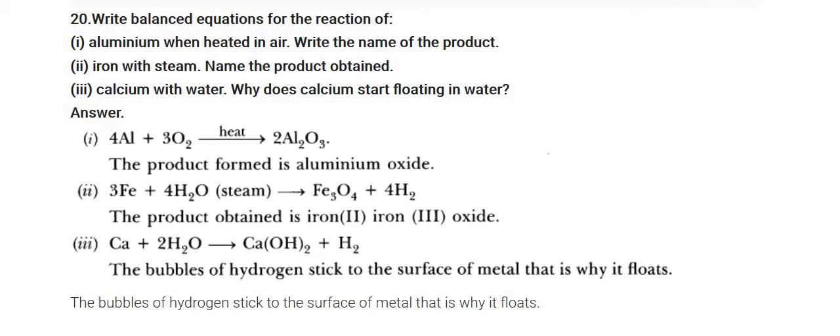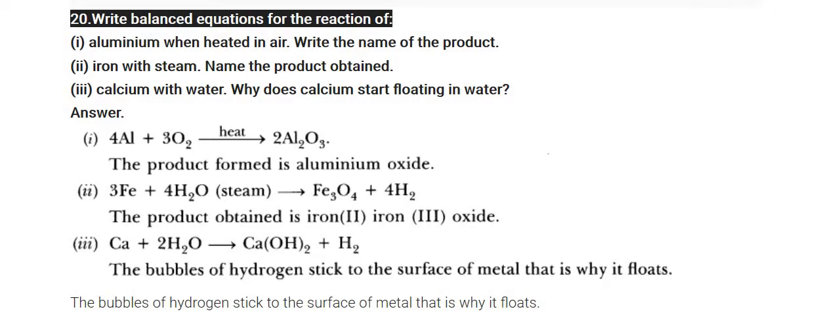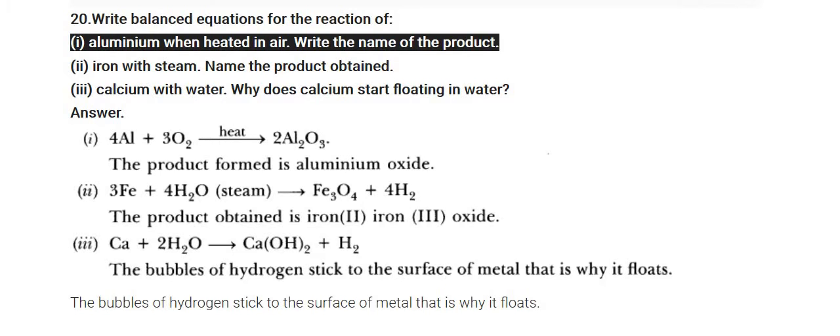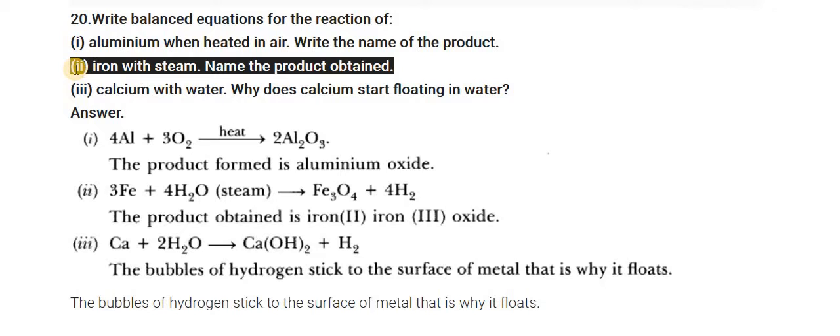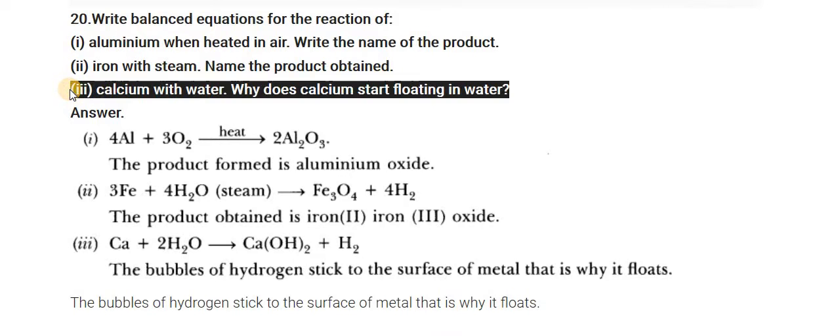Hello student, in this video we will see the further question answers. We start with question number 20: write the balanced equation for the reaction of aluminium heated in air, and write the name of the product. Second question, iron with steam, and name the product which is obtained. The third one is calcium with water, and why does the calcium start floating in the water?